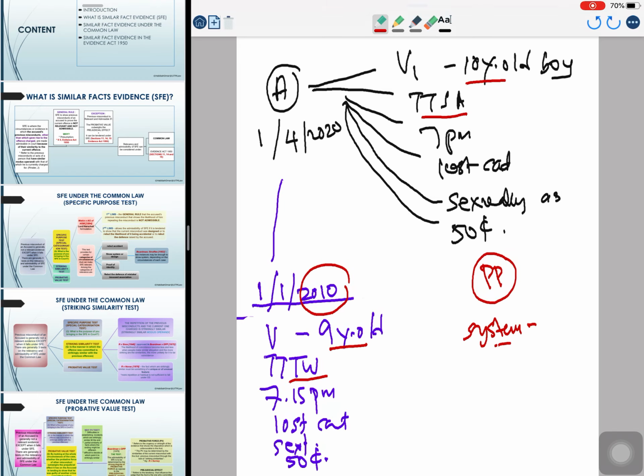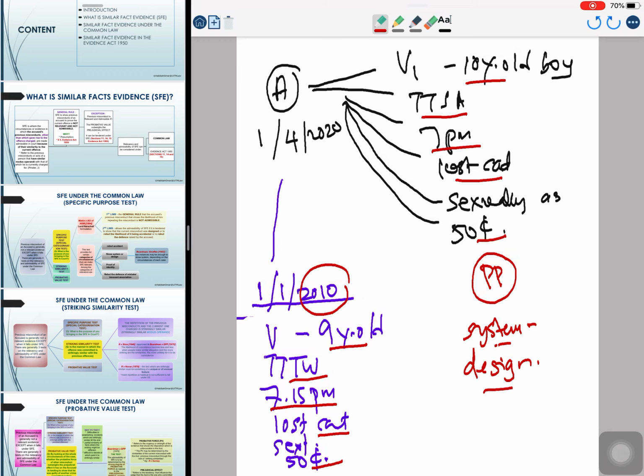You are talking about the location being similar. It is basically at Taman Tasik or near the lake. And the time in which the offense is committed, 7:15, 7 p.m., it is about the same time. And the MO is that he will claim for a lost cat. So the same situation happened, sexual assault happened, and the children were given 50 cents after the assault. This reflects the existence of a system under the special categorization test. When you apply it, it can also reflect the existence of design under the special categorization test.